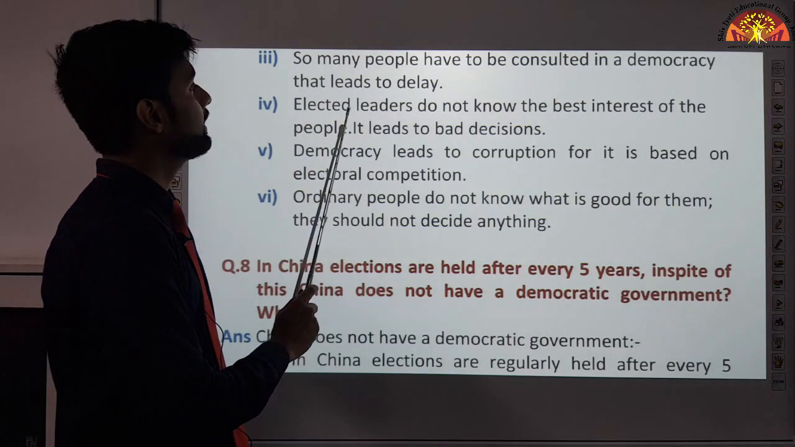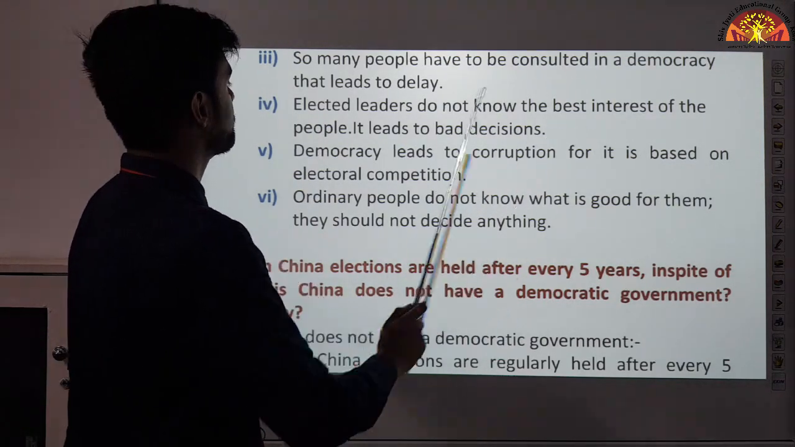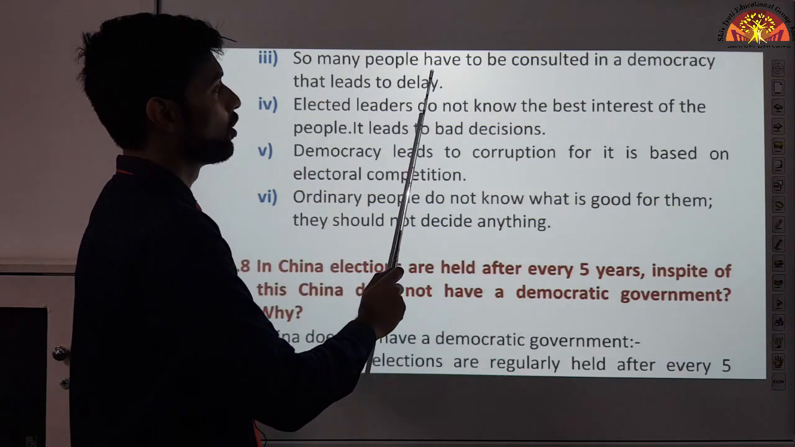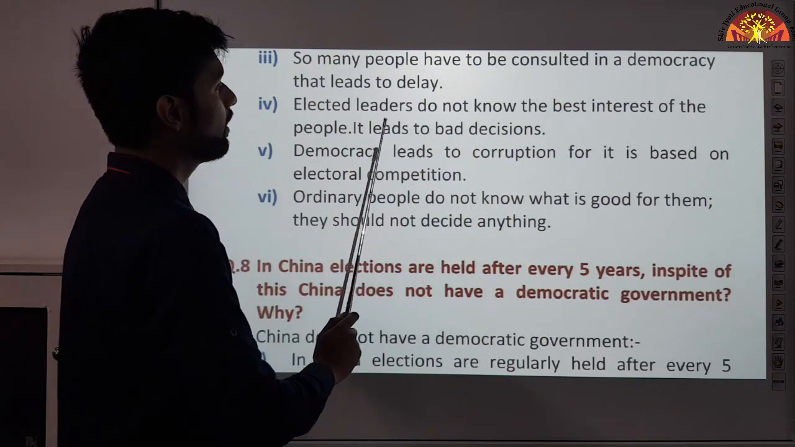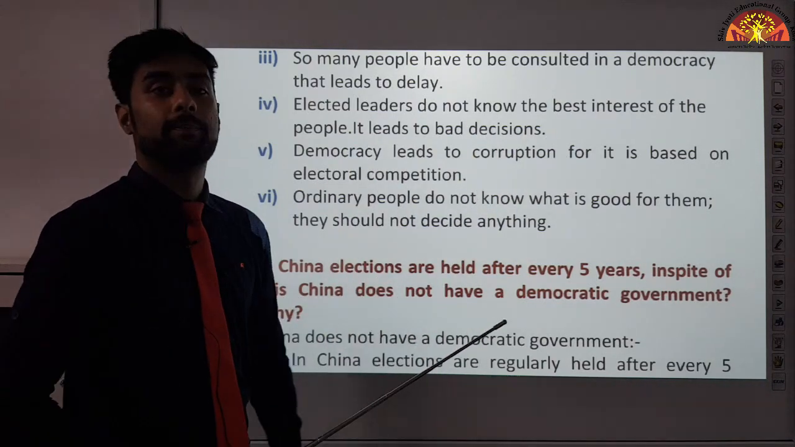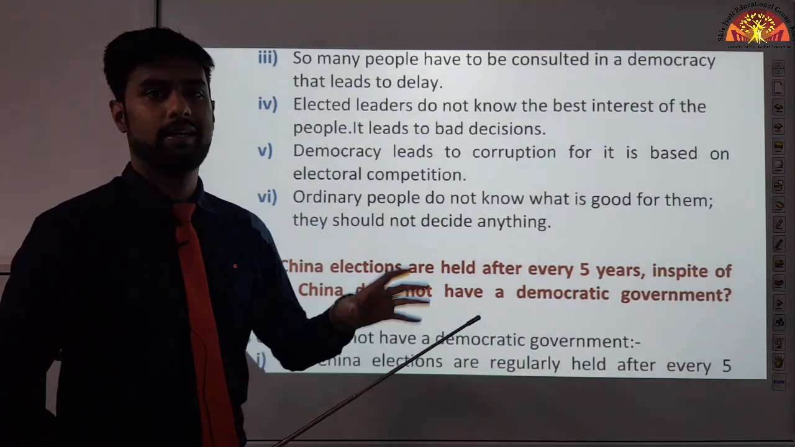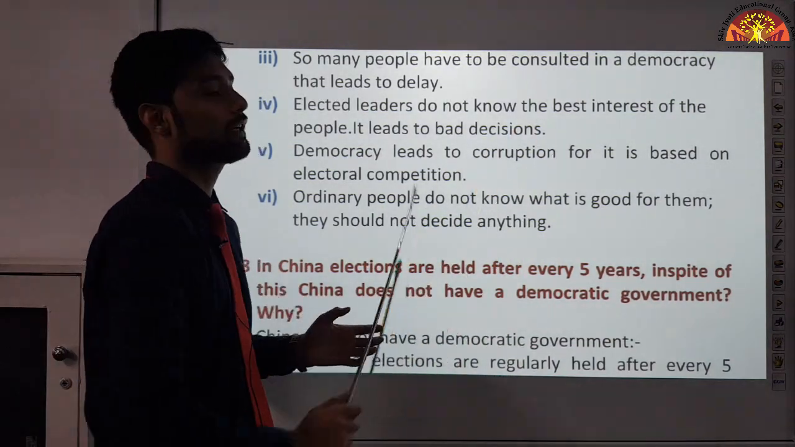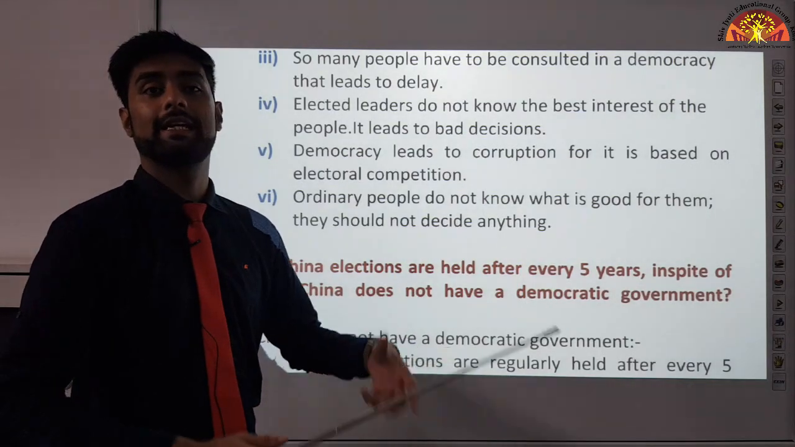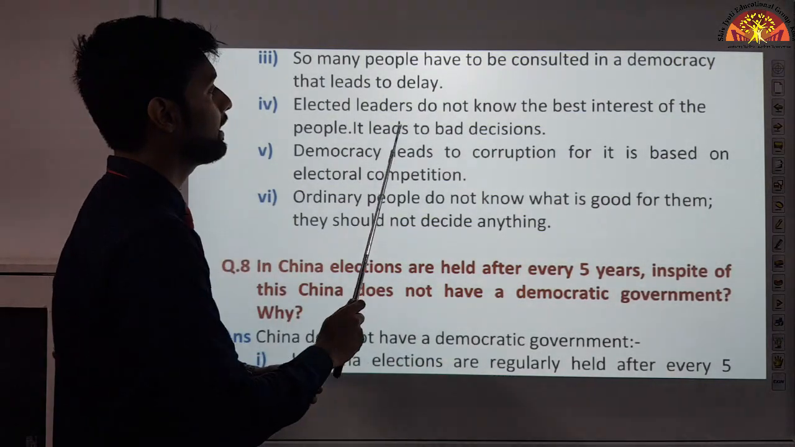Next, elected leaders do not know the best interest of the people, which leads to bad decisions. Supposedly, a new minister comes. After elections, a new minister wins, but he doesn't know what is the best interest of the people, what good work he should do for the country. And he might take bad decisions.